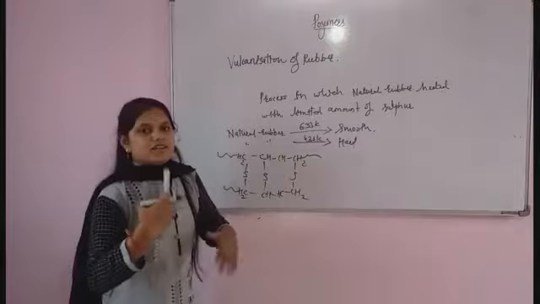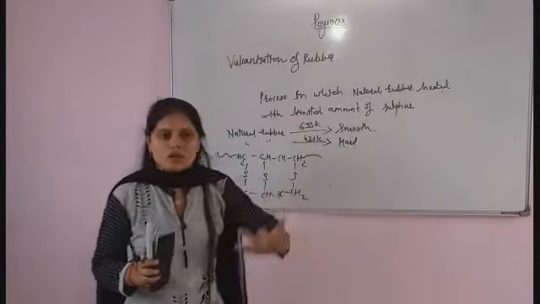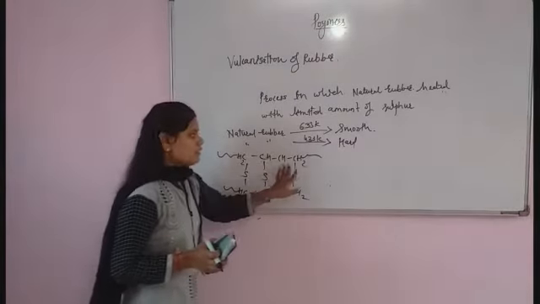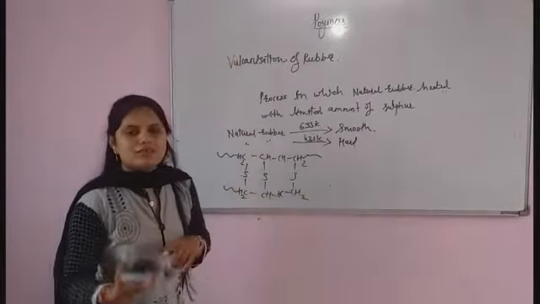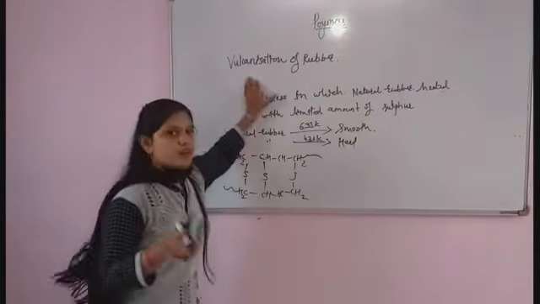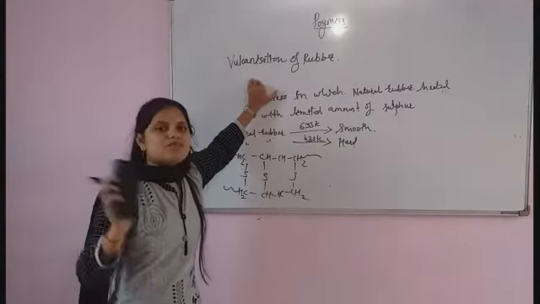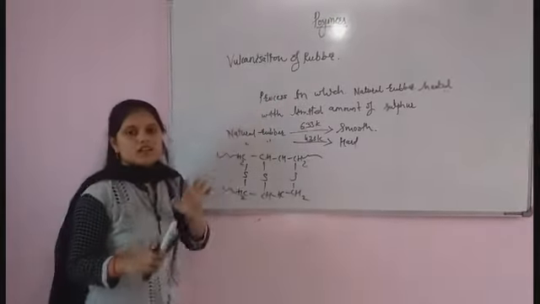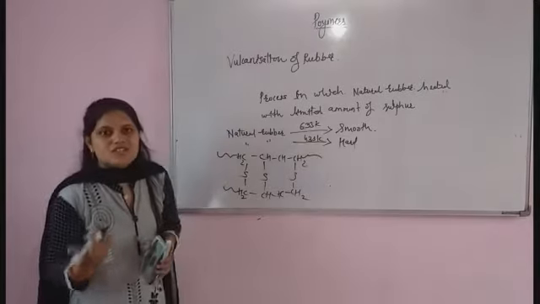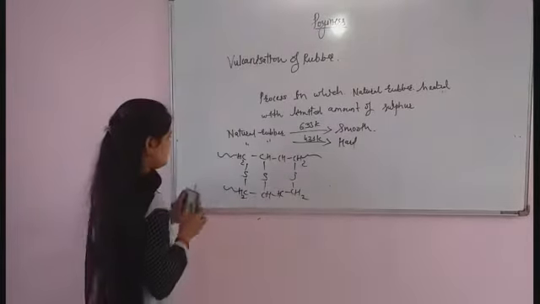Here we take natural rubber and sulfur, and this sulfur will be cross-linked with reactive carbon, and there is a formation of a good quality rubber. So remember why we require this process: to improve the quality of rubber. The process is nothing but vulcanization of rubber. I hope you understand what is meant by natural rubber. Now we'll move to the next, that is synthetic rubber.